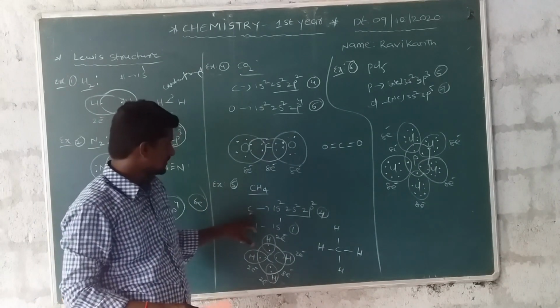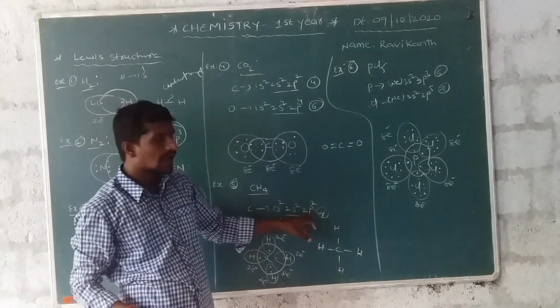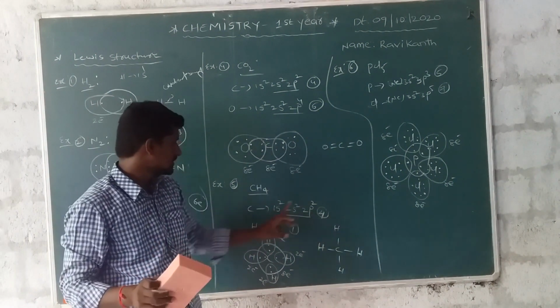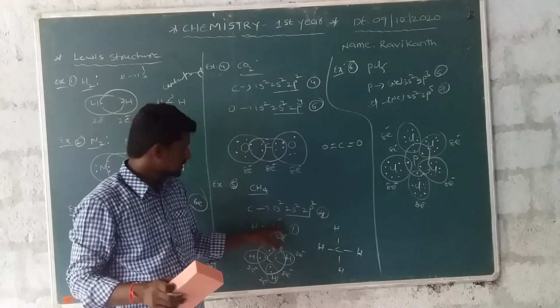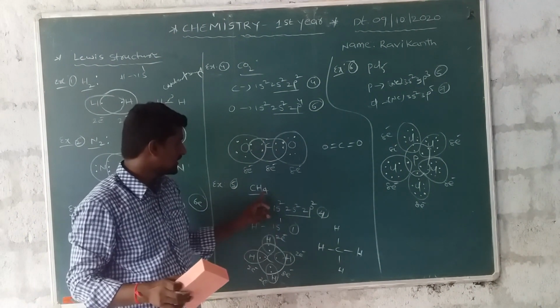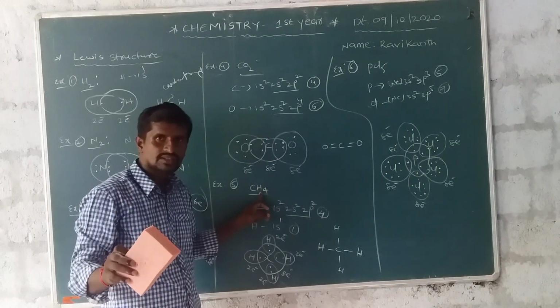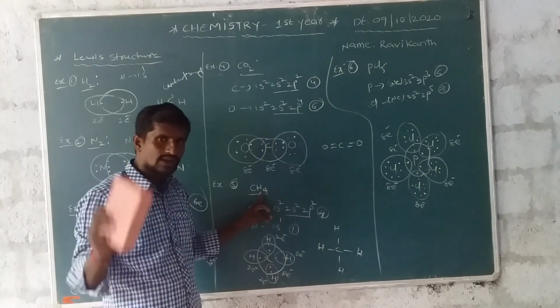And also methane. Carbon is 1s2, 2s2 and 2p2, and hydrogen is 1s1, totally 1 electron. How many hydrogens are present? 4 hydrogens, each with 1 electron.